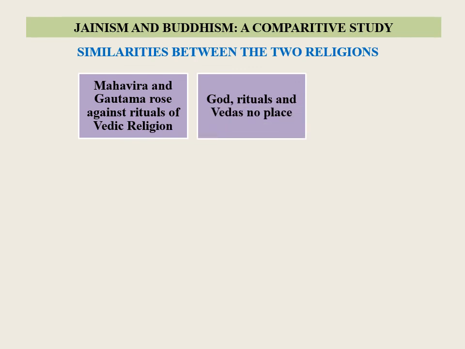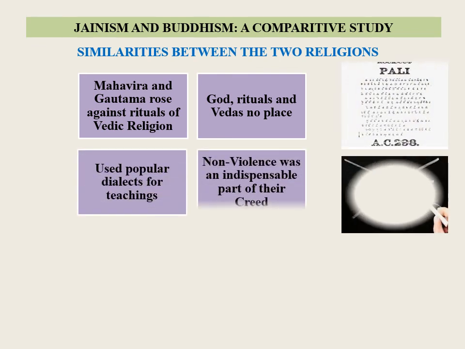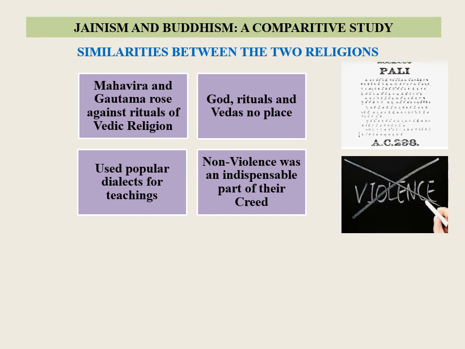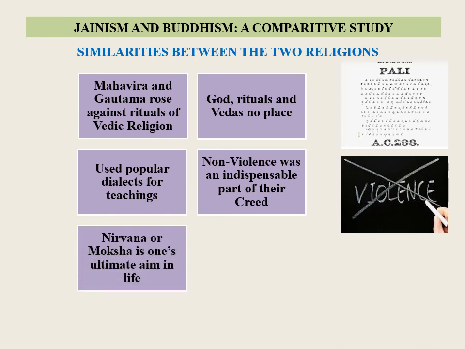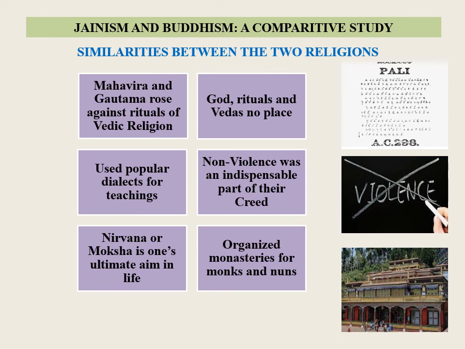Both used the popular dialects as vehicles for their teachings. Non-violence was an indispensable part of their creed. According to both the religions, nirvana or moksha is one's ultimate aim in life. It is an escape from the cycle of birth and rebirth. Both had organized monasteries for monks and nuns to live.